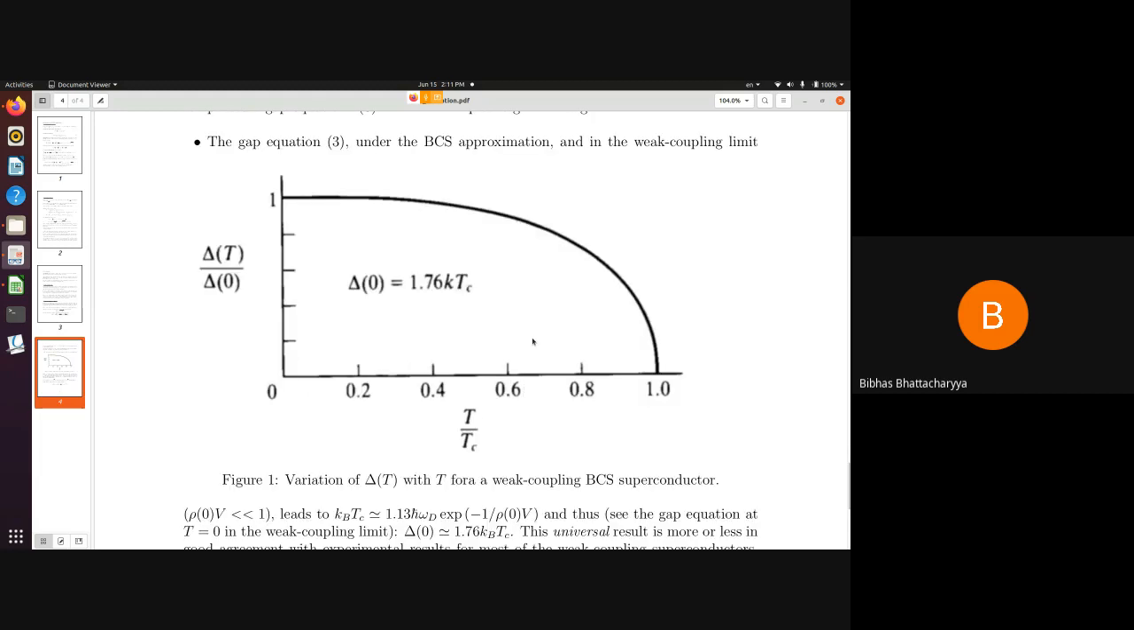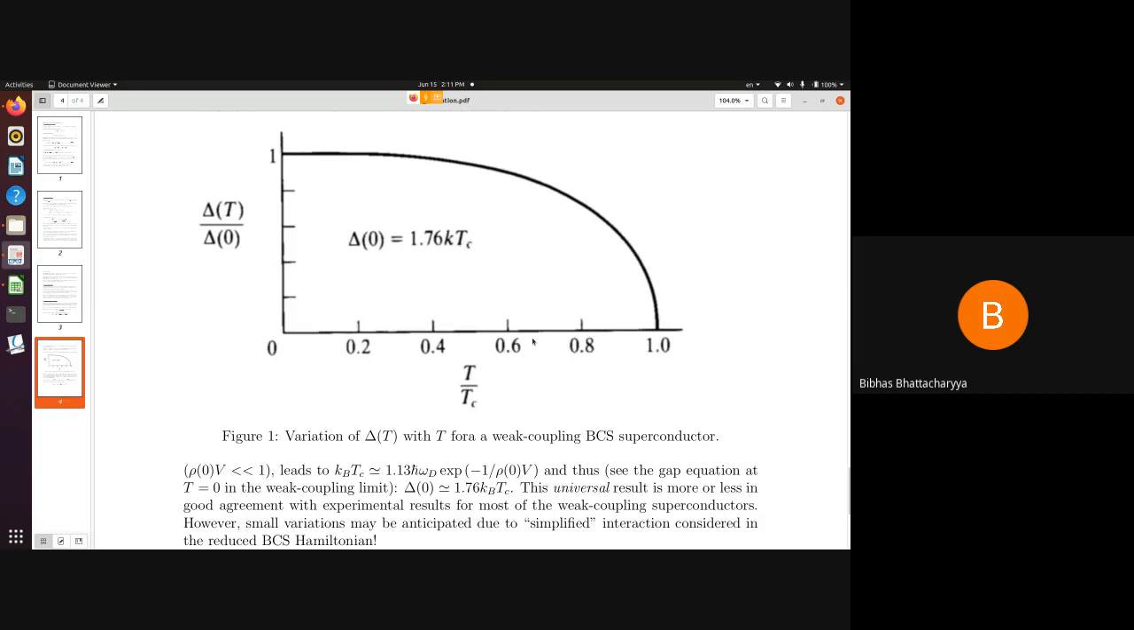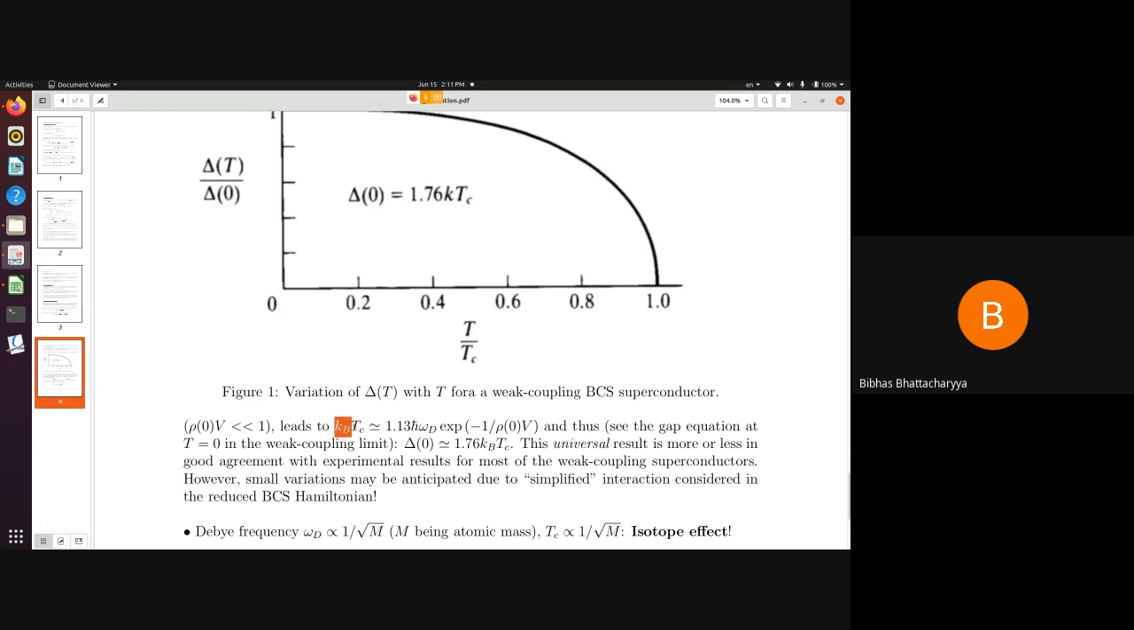So these are the findings from the finite temperature equations, and also one can find that this kBTc is nearly equal to 1.13 times h cross omega d times this exponential. So from this I find out that delta 0 is this value. This is really a universal result, and it is found to be more or less in good agreement with all the weak coupling superconductors. This is a result valid for weak coupling only, and for all weak coupling superconductors this result is very valid.